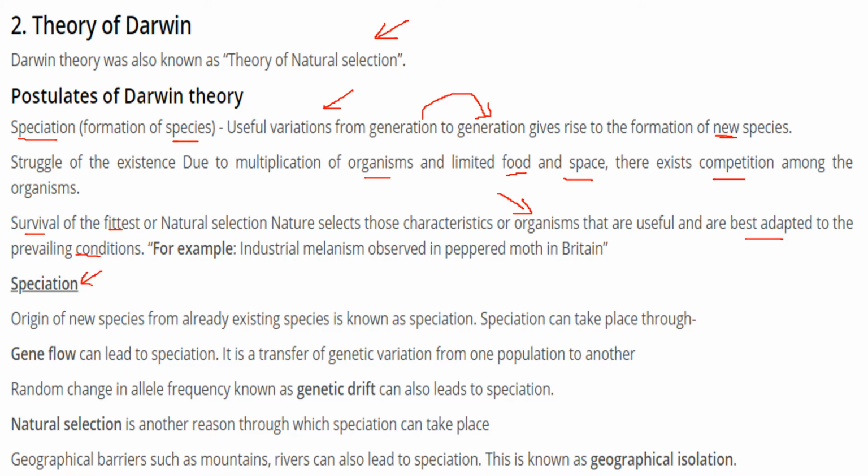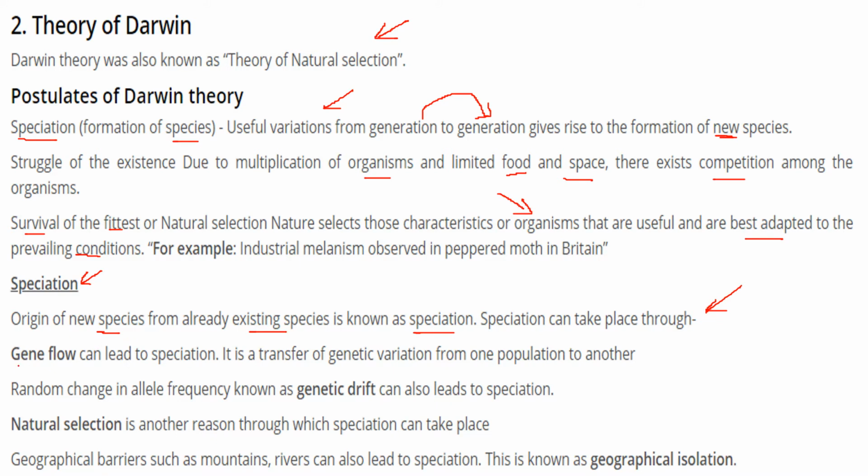Speciation. What is speciation? The origin of new species, or the evolution of new species from already existing species, is known as speciation. And speciation can take place through various processes.